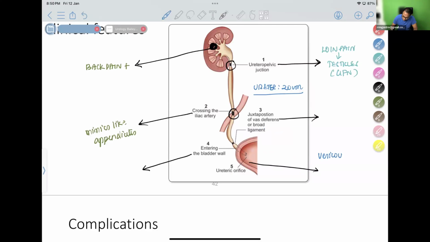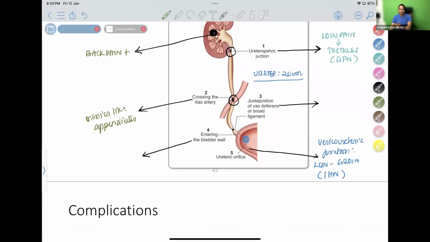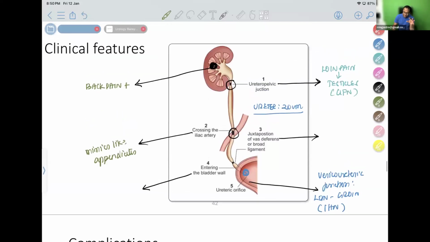A stone in the bladder wall or at the ureteric orifice is known as the vesico-ureteric junction. If the stone gets obstructed at the vesico-ureteric junction, they have pain radiating from loin to groin due to the iliohypogastric nerve. It is the iliohypogastric nerve which carries the pain from loin to groin. So tell me the cause of pain. If there is a stone in the vesico-ureteric junction, how will the pain be? Loin to groin. In the uretero-pelvic junction, it is from loin to testis. So understand the anatomy of urology.